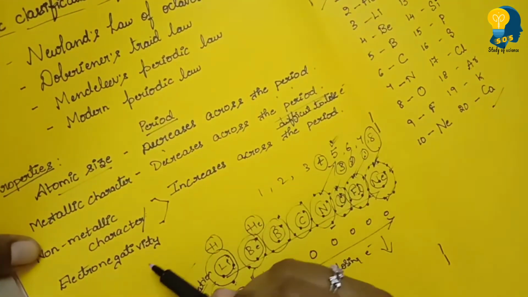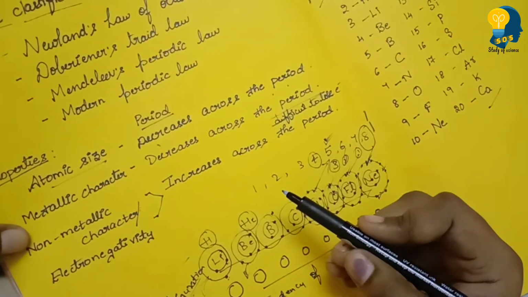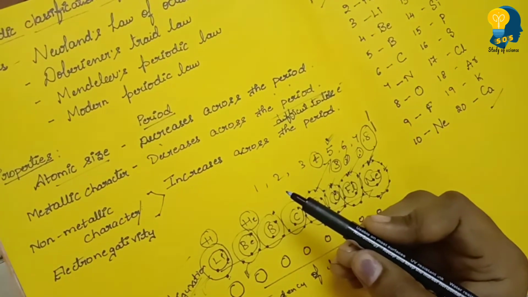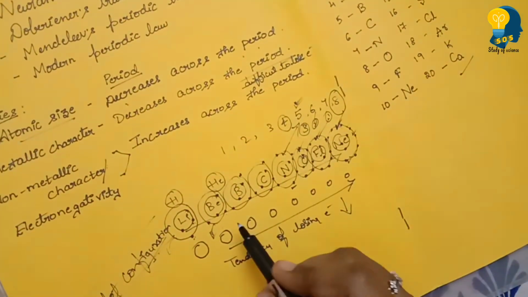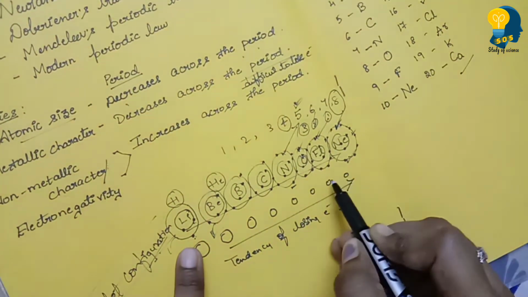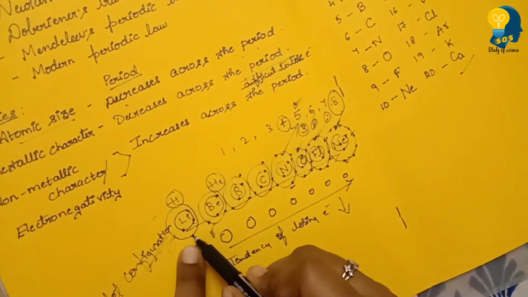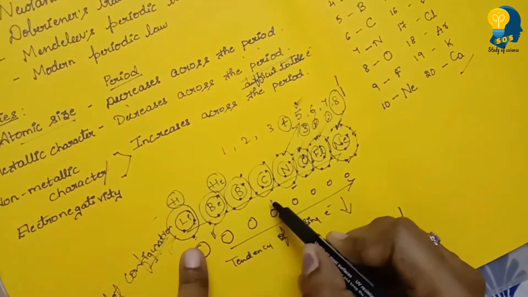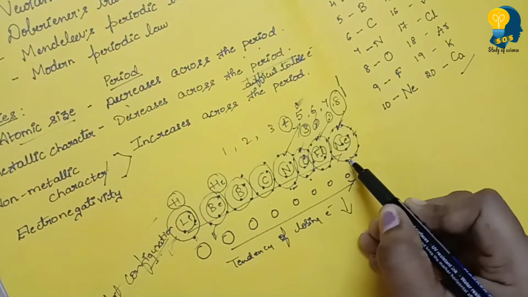Across the period, non-metallic character increases. Why does it increase? Because the tendency to gain electrons increases. As I told you just now, as we move from left to right across the period, lithium has 1 electron on the outermost shell, beryllium 2, boron 3, carbon 4, nitrogen 5, oxygen 6, fluorine 7, neon 8.